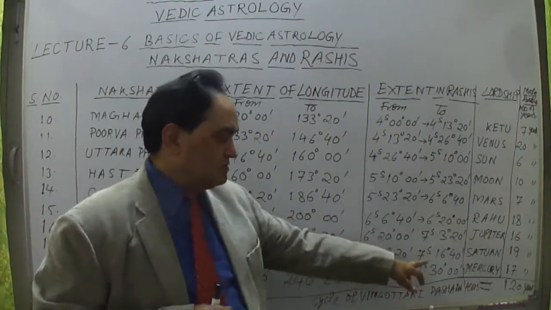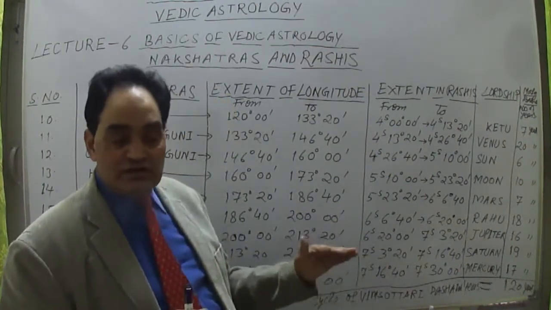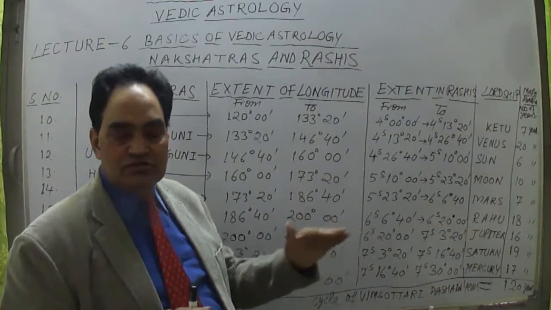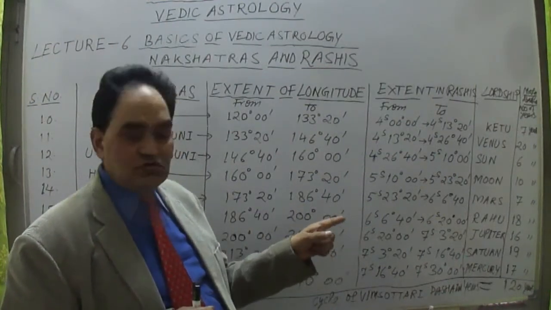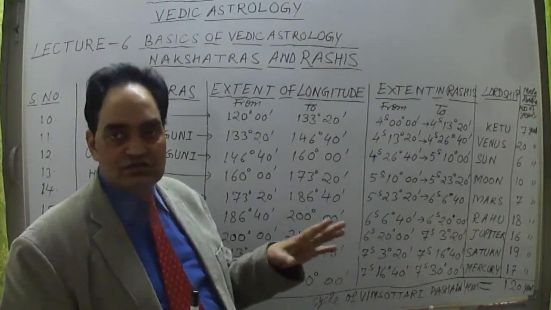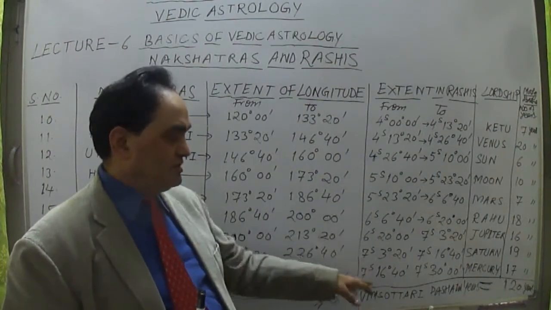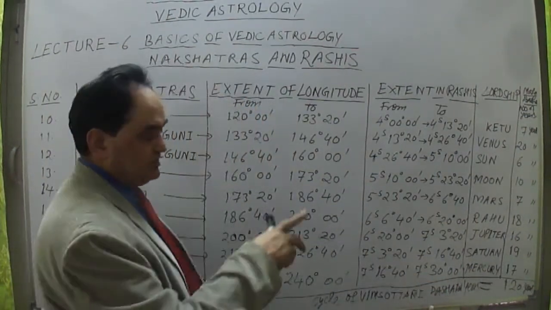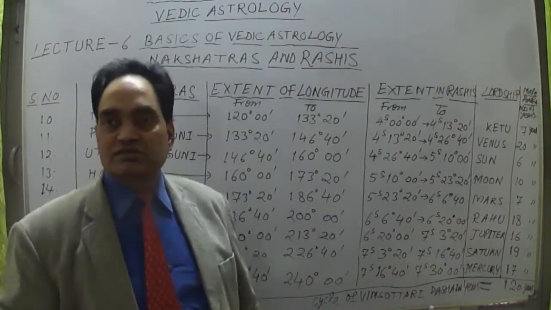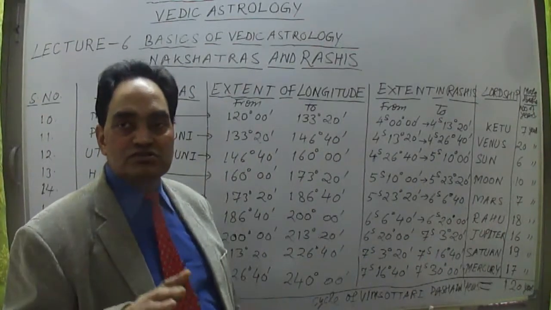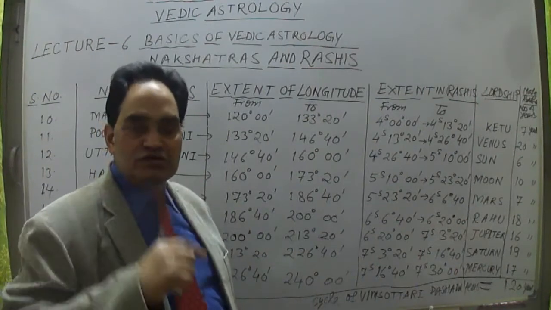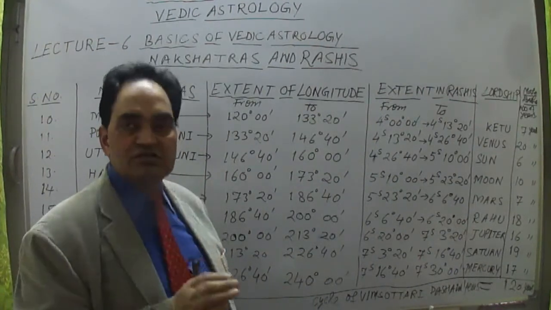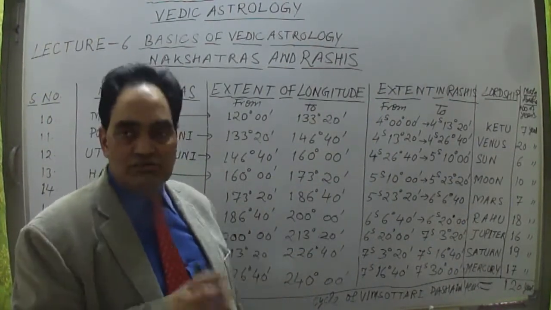The Scorpio sign will be completed if we add the next 2 nakshatras, 13 degree 20 minutes and 13 degree 20 minutes, because 3 degree 20 minutes plus 26 degree 40 minutes will complete this Scorpio sign. So up to 30 degree of Scorpio sign is completed. Next, the Sagittarius sign will start from the 19th nakshatra, up to the 27th nakshatra, which are 9 nakshatras. That I will talk about in the third lot.